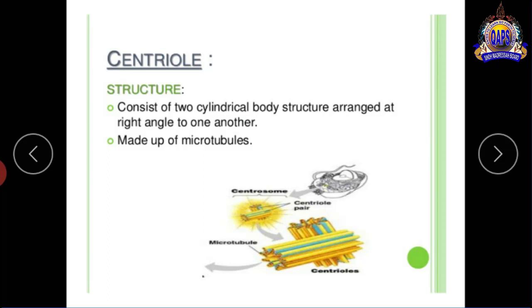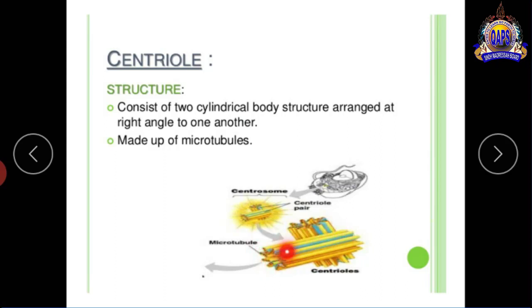Centrioles. The structure consists of two cylindrical bodies arranged at right angles to one another, made up of microtubules. This is a centriole, a rod-like structure arranged at right angles to another.